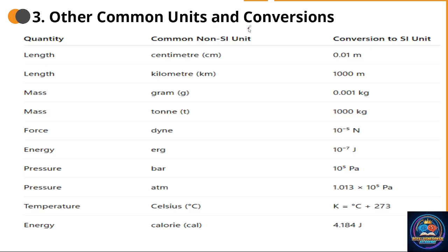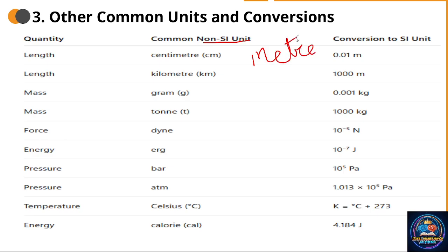other common units and conversions. Length: mostly it's not an SI unit. So see here, it's a non-SI unit. In length, the SI unit is meter, but it can also be measured in centimeter and in kilometer. I have already told you length is measured in meter according to SI.